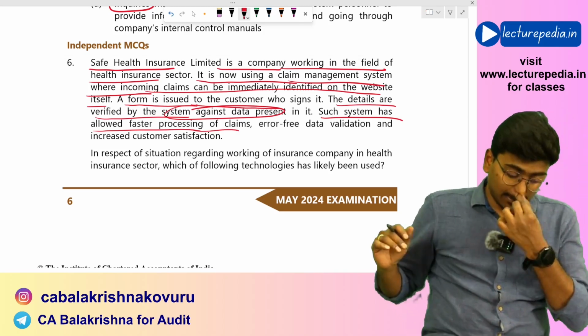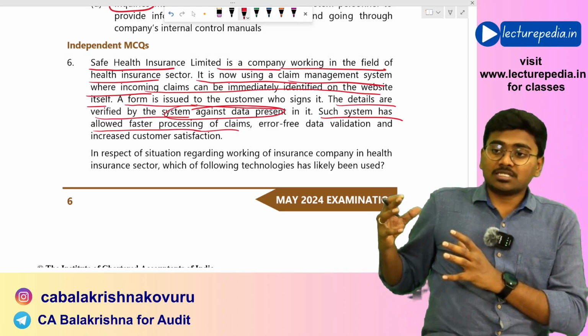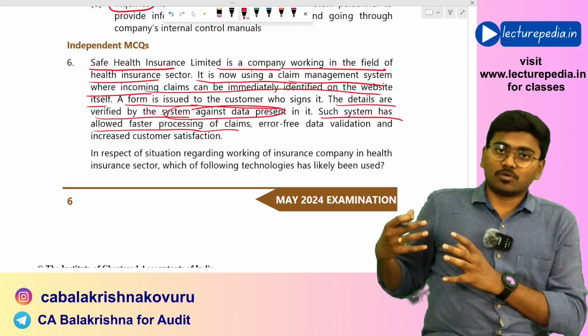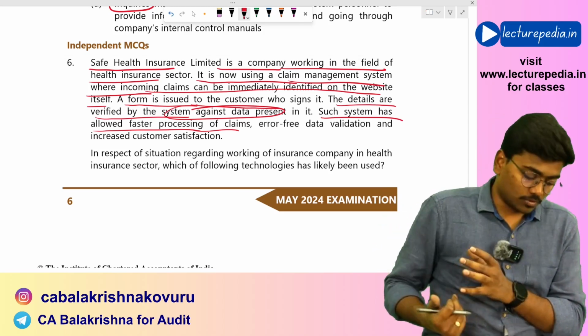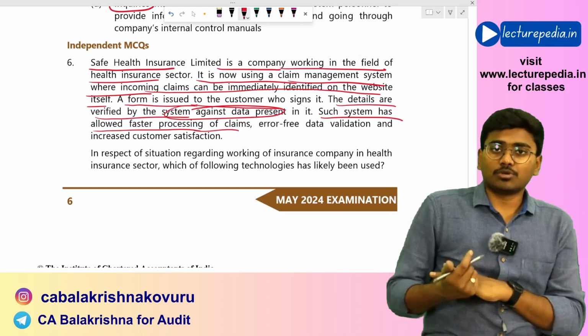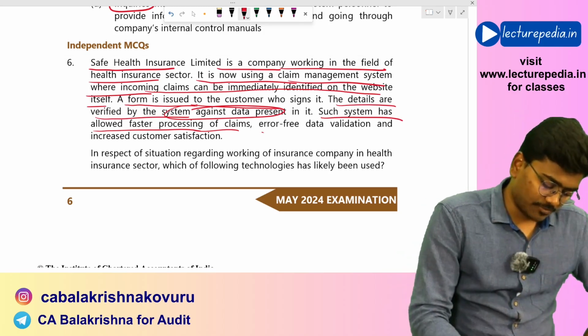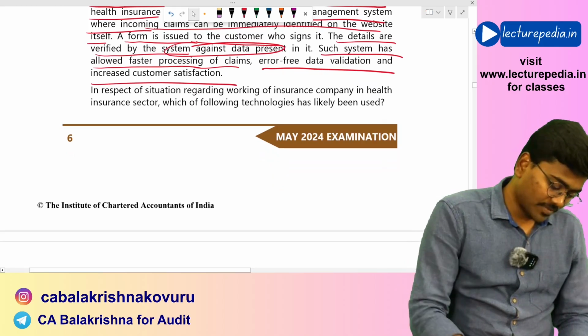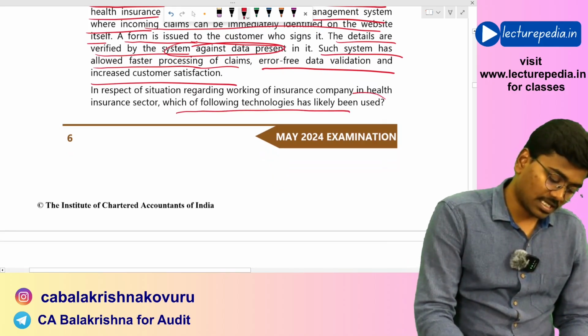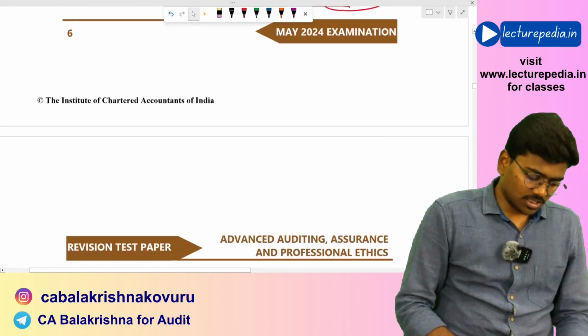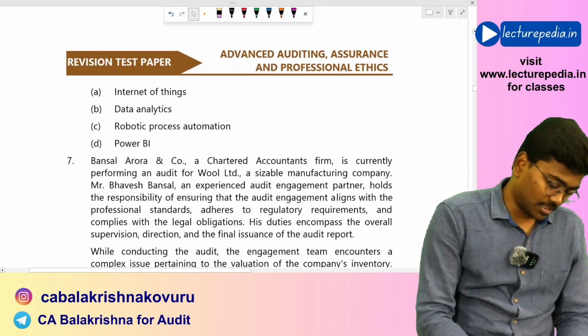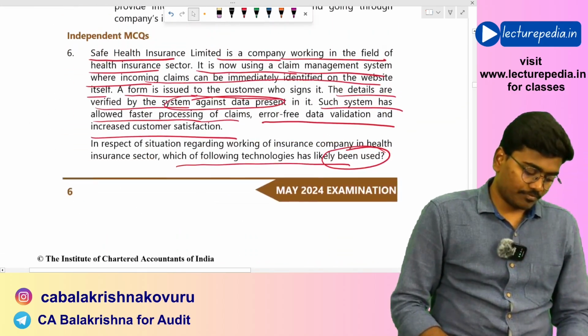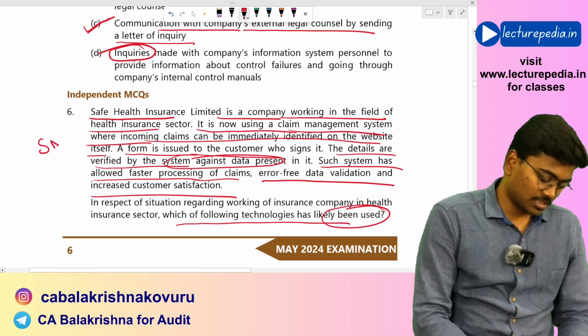That means here, by using technology, they are eliminating all the manual work. They are automating all the manual work. This is one of the best examples of robotic process automation, enabling error-free data validation and increased customer satisfaction. Now, which of the following technologies has likely been used? They are using robotic process automation. Yes, option C. This MCQ is also given in the study material.